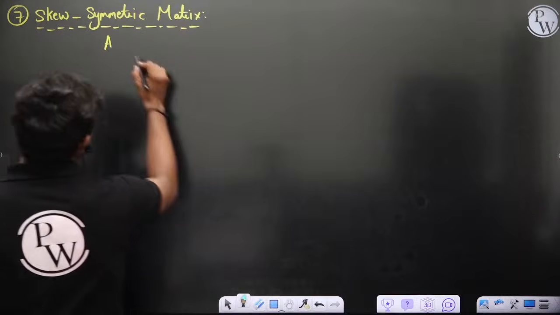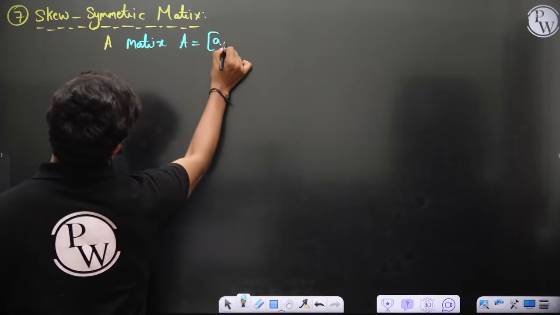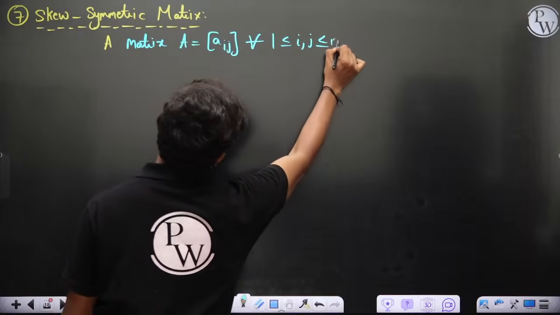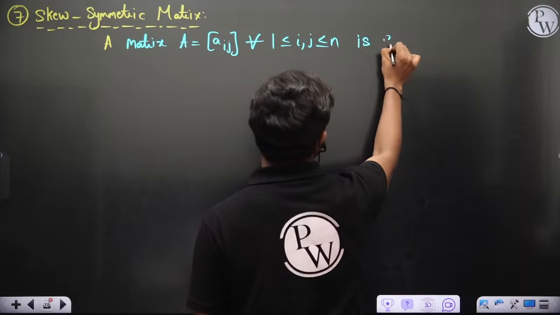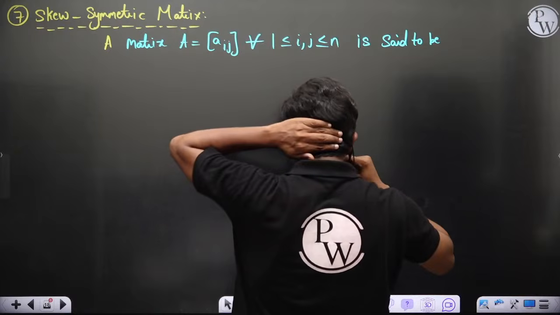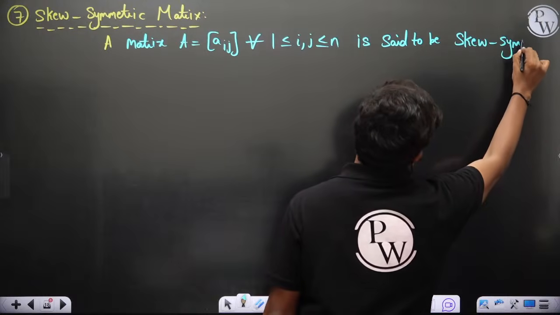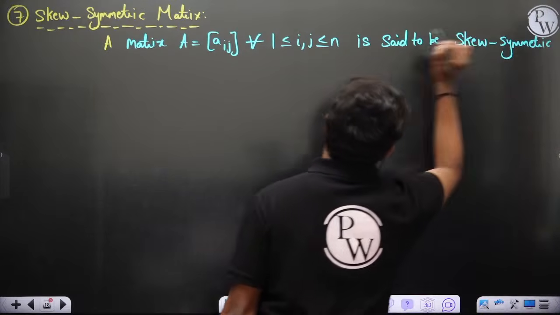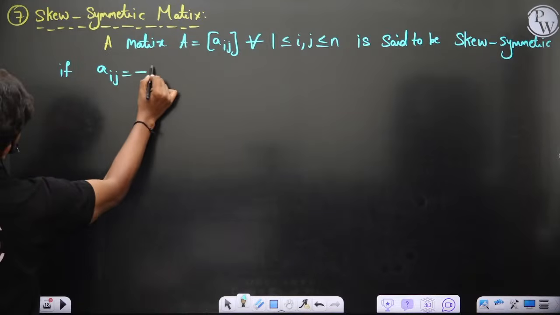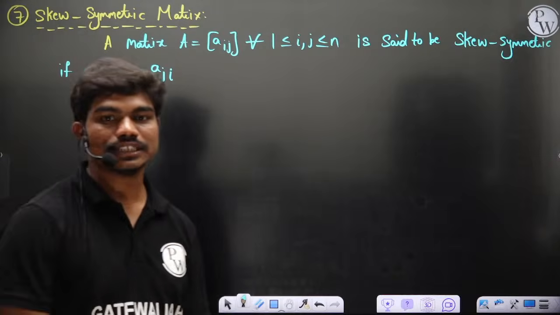A matrix capital A equal to aij for all 1 less than or equal to i, j less than or equal to n is said to be skew symmetric if aij is equal to minus aji.